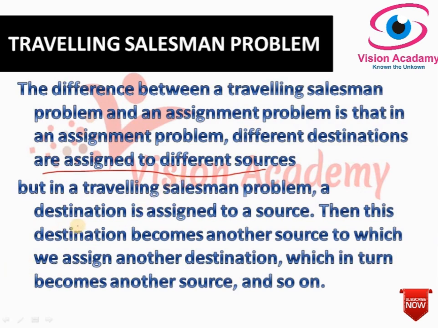But in the traveling salesman problem, a destination is assigned to a source, and then that particular assigned destination becomes a source again.